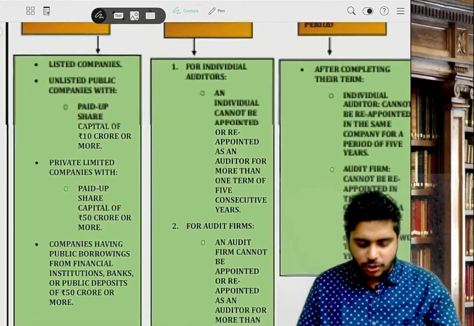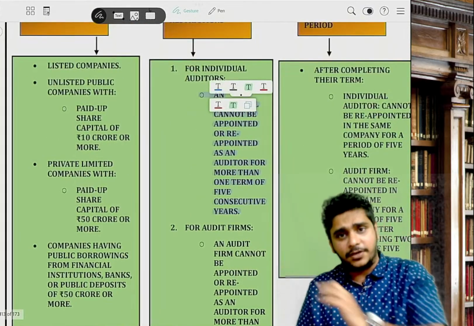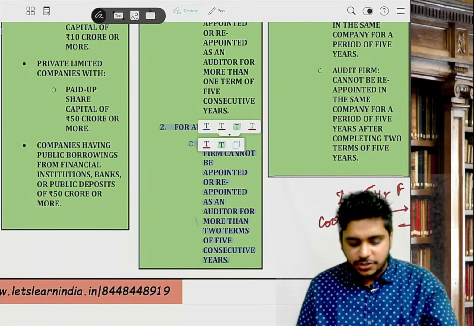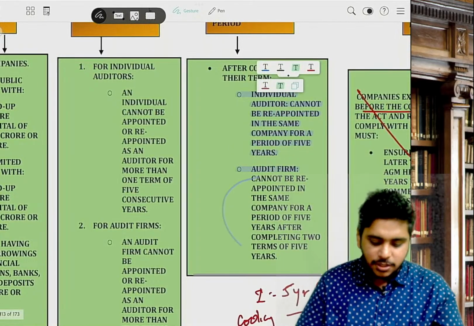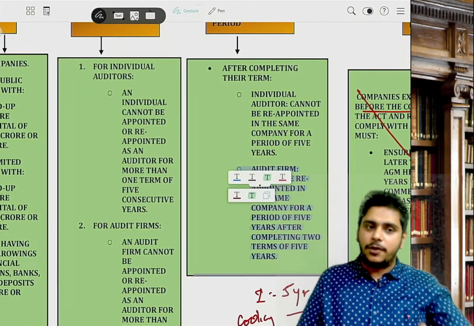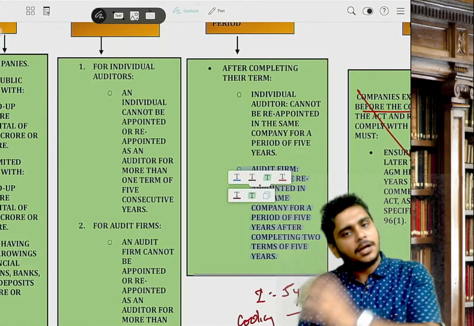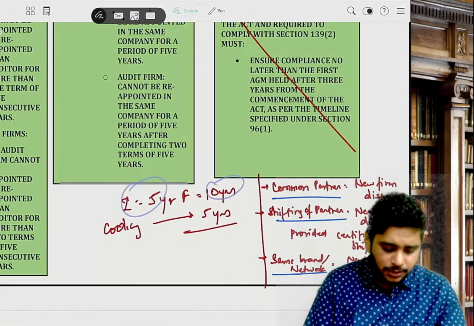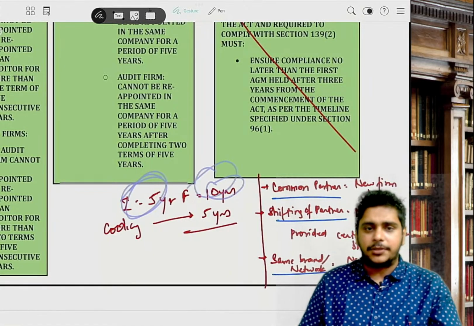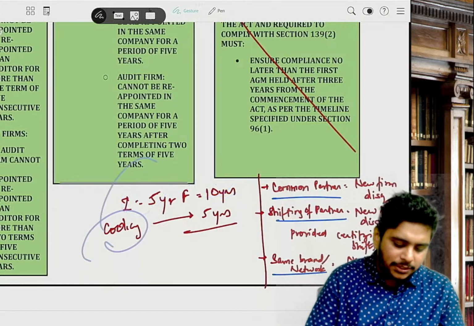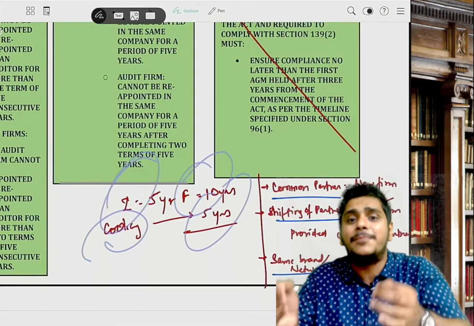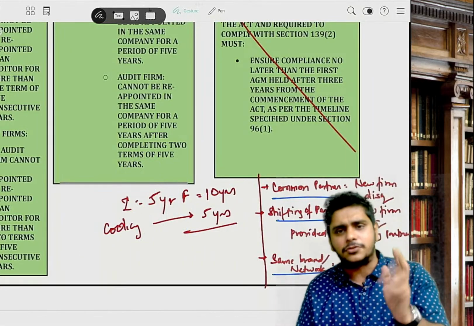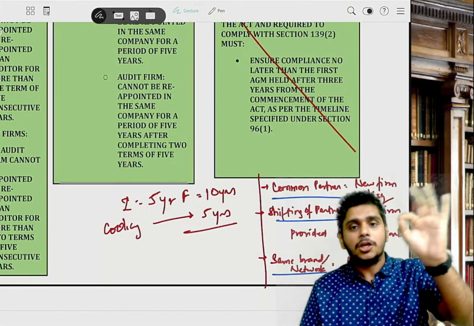Sir, what does this mean? If I am an individual auditor, I will be appointed for 5 years, then I will chill for 5 years. If it's a firm, it will be appointed for 2 terms of 5 years each, and they will chill for 5 years. The cooling period for both the individual and the firm is 5 years. That means you can't be reappointed; you are disqualified from being appointed as auditor in the same company for 5 years. You will go to the Himalayas. Balcony boys, you will chill.